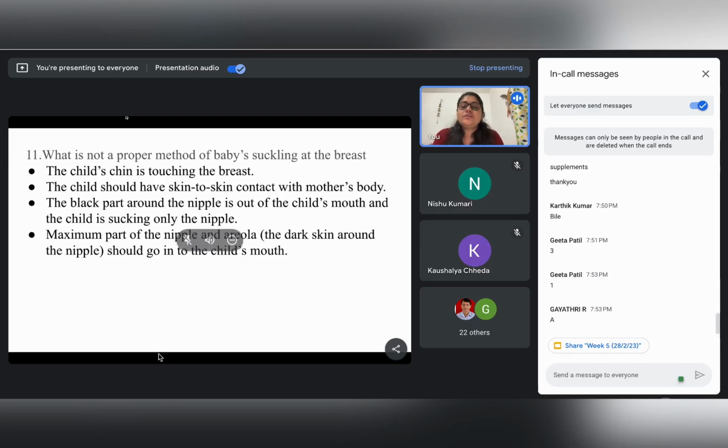Okay, so next, let us see what is not a proper method of baby suckling at the breast. What is not a proper method of baby suckling at the breast? Anybody would like to answer this? So the question asks about the method which is not proper for breastfeeding.